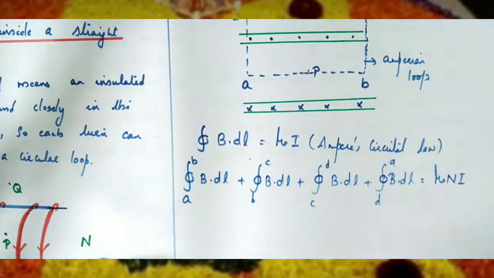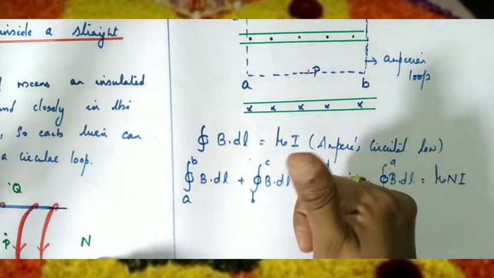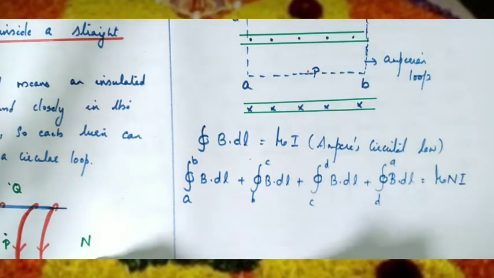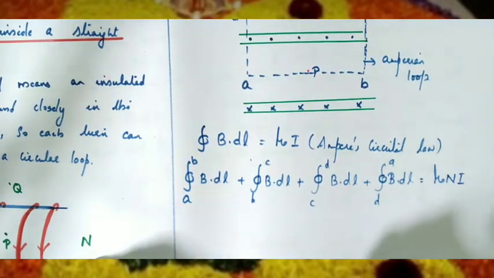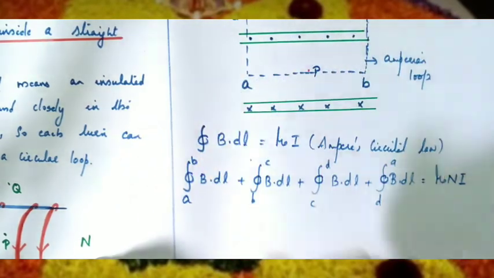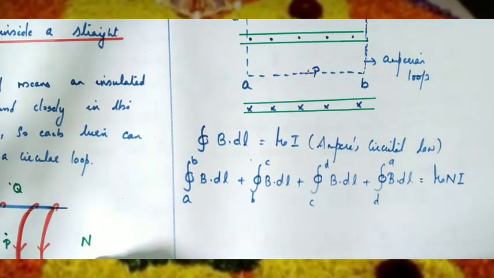We know the right hand thumb rule. There are 2 statements for the right hand thumb rule. The first one is for a straight conductor: the thumb represents the current and the forefinger represents the magnetic field. And for a circular loop, the forefinger represents the direction of current and the thumb represents the direction of the magnetic field, isn't it?